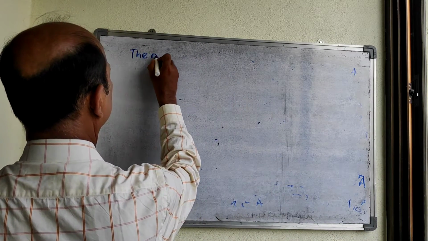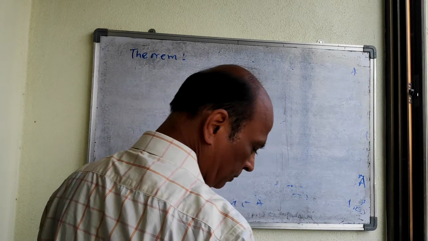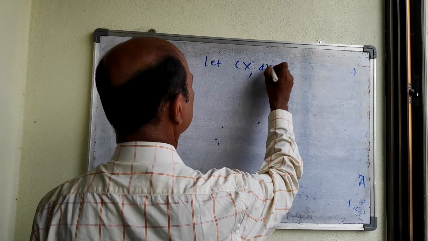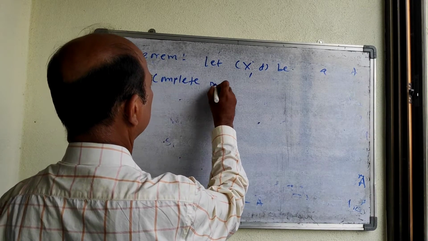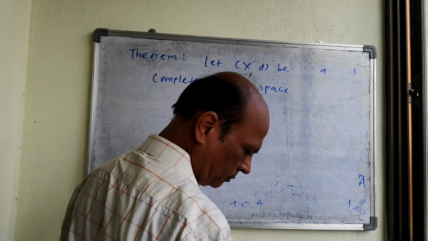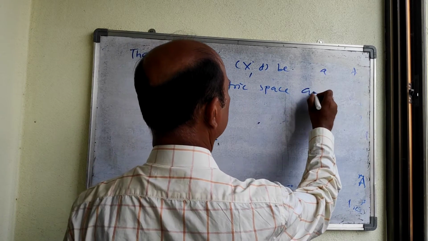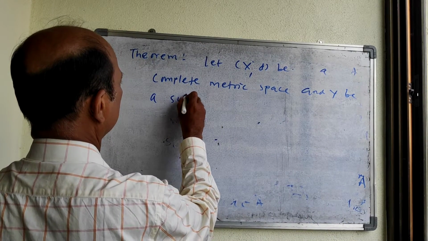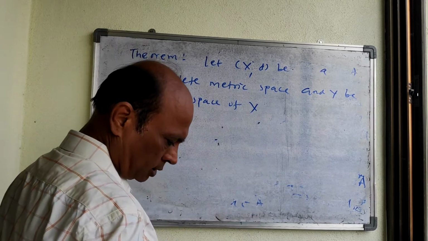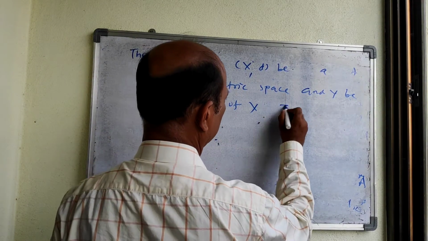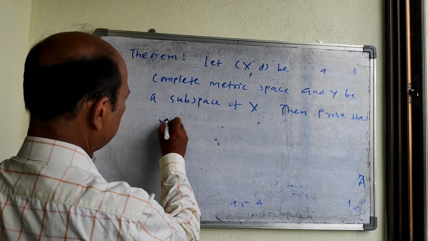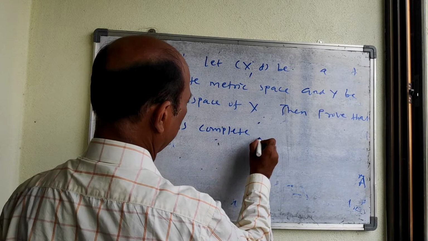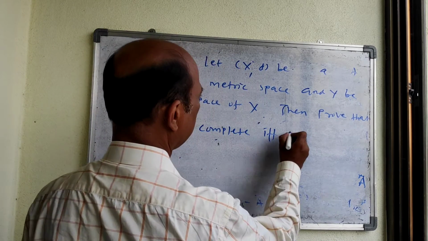Now there is one more theorem. Let (X, d) be a complete metric space, and let Y be a subspace of X. Then prove that Y is complete if and only if it is closed in X.